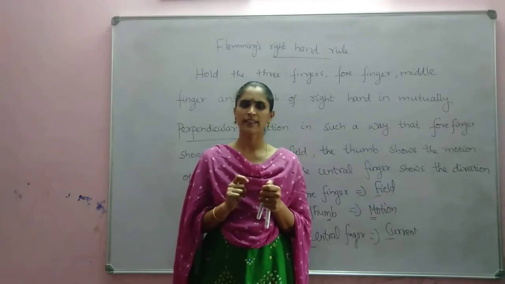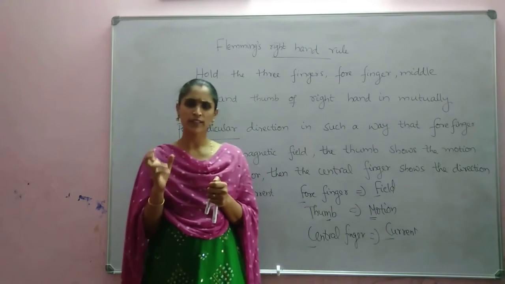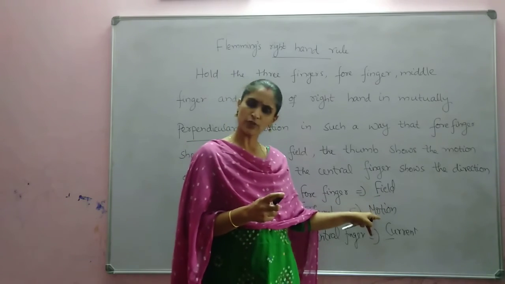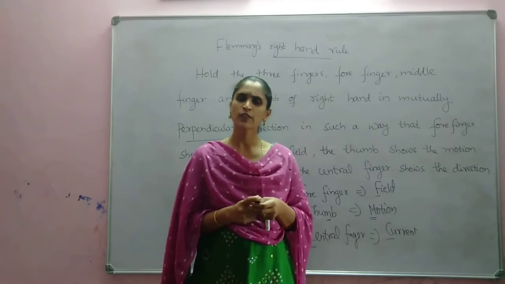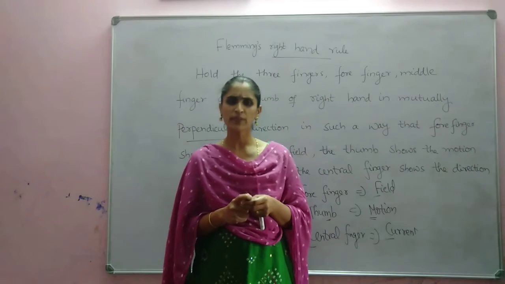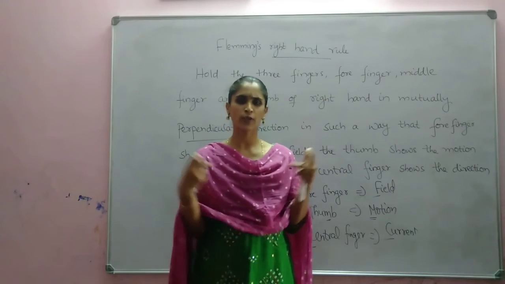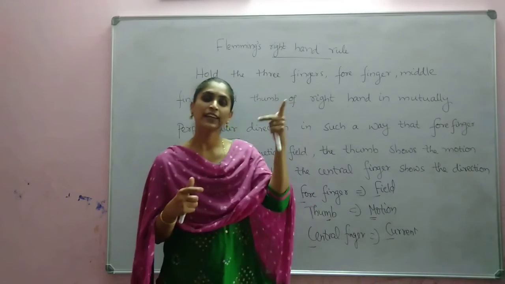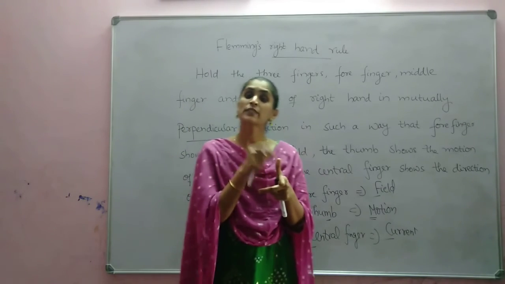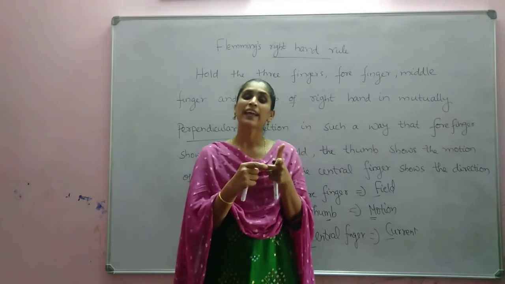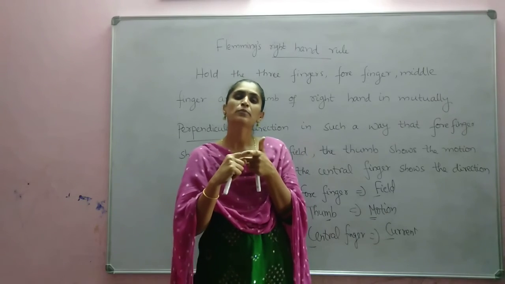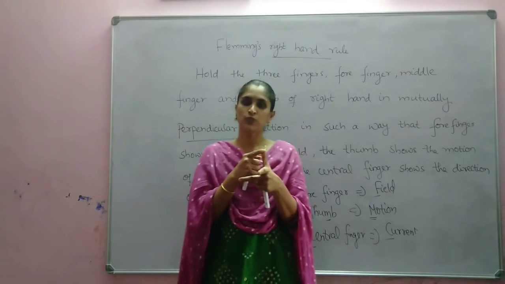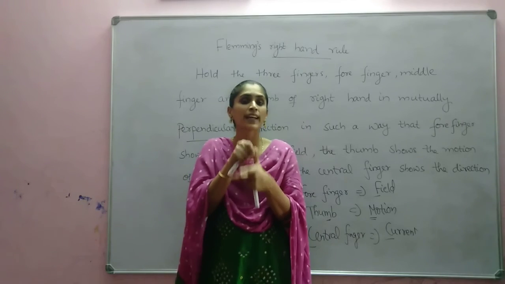Now you may think that both the left hand rule and right hand rule are similar. In that case also we studied that forefinger stands for field, thumb stands for motion, central finger stands for current. So you may doubt both are the same, no? So what makes the difference? The direction will be changing. And in the left hand rule, the motion takes place at last. Why? Because a current carrying conductor is moving in a magnetic field, because of which force acts and it moves. So this takes place at last.